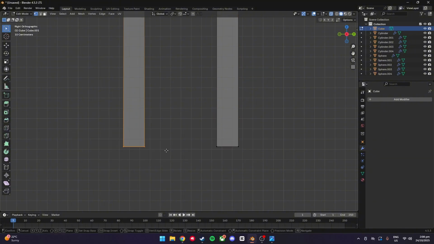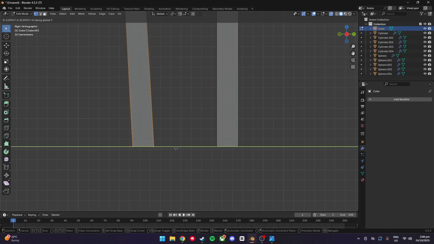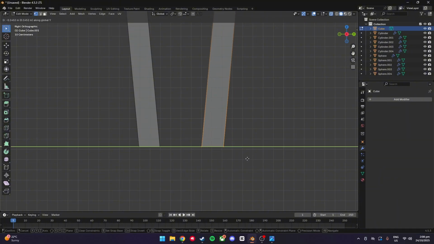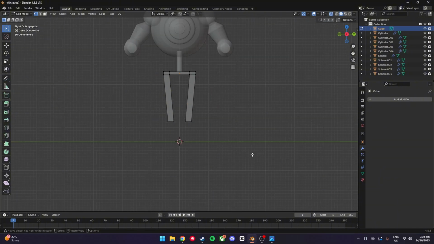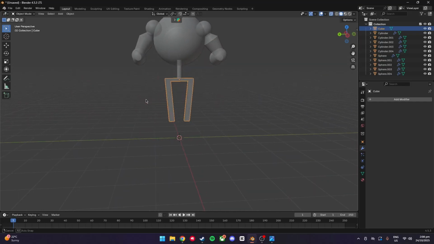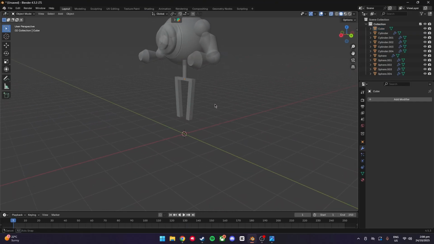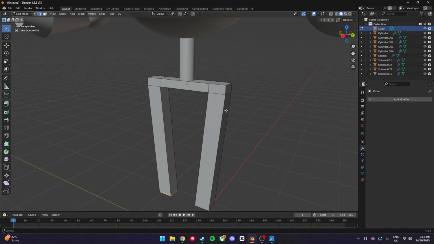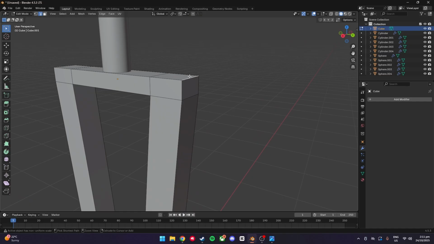So this one first. Press G and then Y to move along the Y axis, and you can bring it in. What this does is makes it look like it forms around the tire, which will look really cool. Now what I've got to do is just bevel out these corners. So click it, press Tab, make sure you're on edge select, click this one, and that's perfect. And then we'll just do the same thing on the other side.